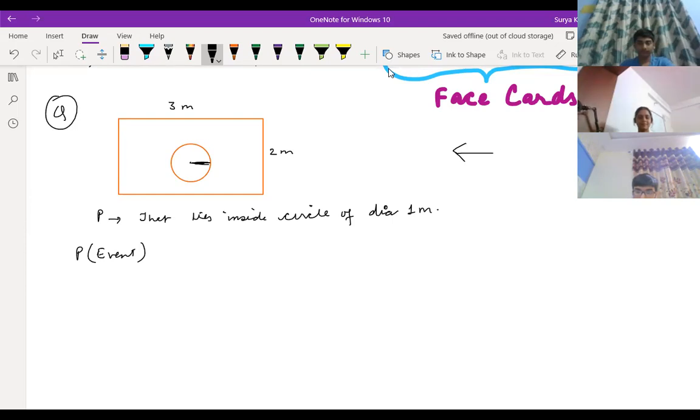Next time I should not tell. If you're having your camera off, just message in the group and leave it off. Every time I have to repeat the same thing, you know.